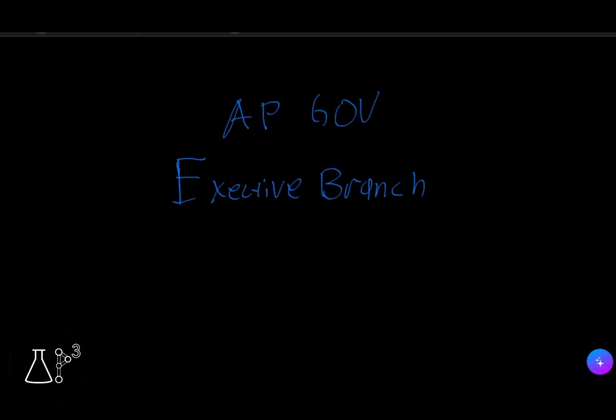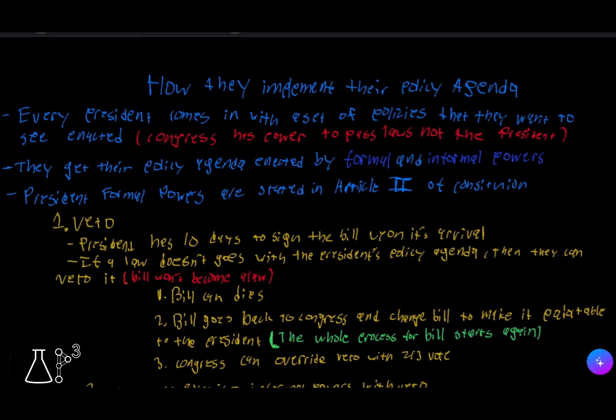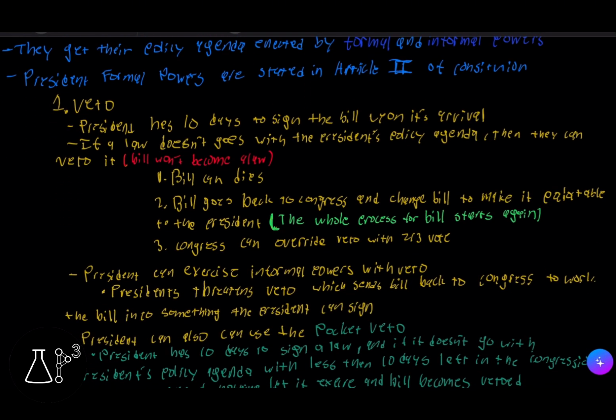In today's video, we'll be going over AP Government, and we're going to do a Unit 2 review on the executive branch. So the first thing we're going to go over is how they implement their policy agenda. Now, every president comes in with a set of policies that they want to see enacted. Remember, Congress has the power to pass the laws, not the president or the executive branch. Now, they get their policy agenda enacted by formal and informal powers. So first, we're going to talk about formal powers.